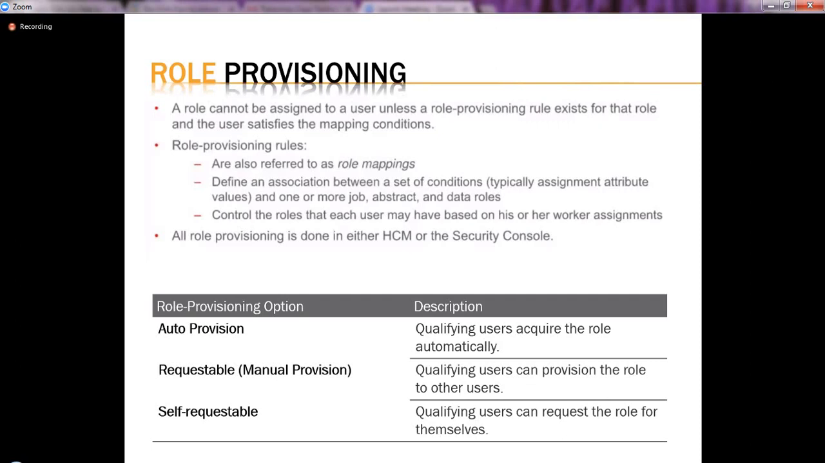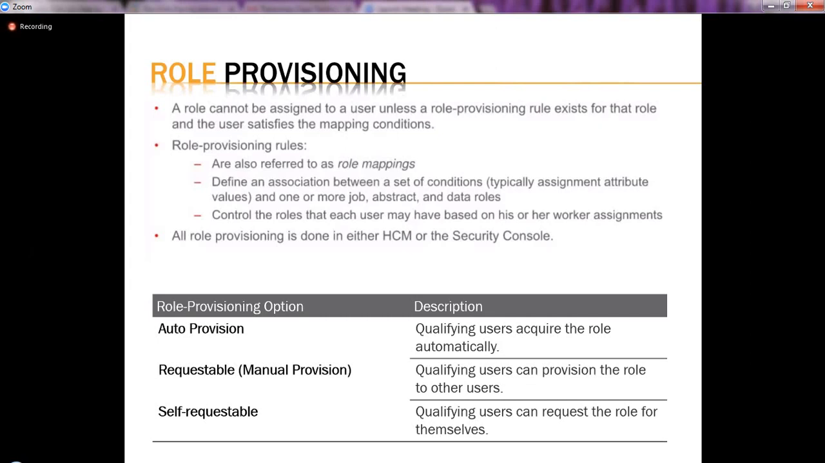Assigning it manually means who can assign it manually? Can the manager of that employee assign it manually, or does the administrator have to assign it manually? These things are called provisioning, how this provisioning of the roles to the user will happen. We are going to discuss those provisioning scenarios briefly in today's session.